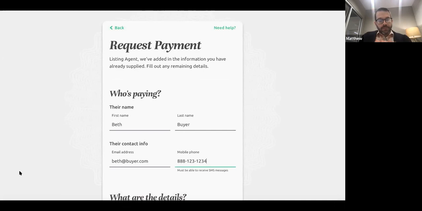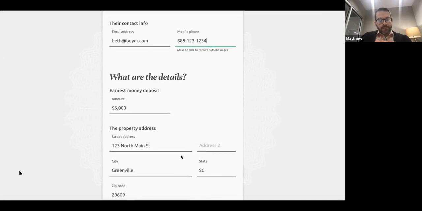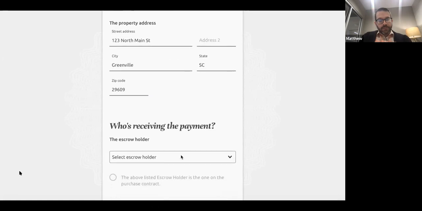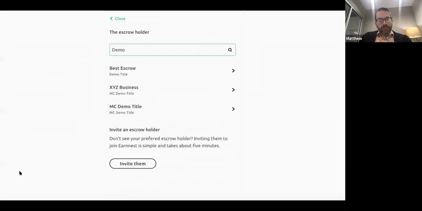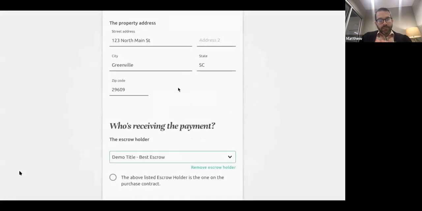Next, you'll use our Smart Search filter to find your escrow holder. Earnest contains a closed network of carefully vetted escrow holders, so you can be assured that your buyer's earnest money will go to the correct, secure account. Type in the name of your escrow holder. The populating options are filtered by the name you type and the property address that you've entered. Select the correct account and confirm that the escrow holder is listed on the purchase contract.